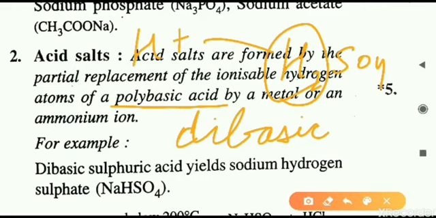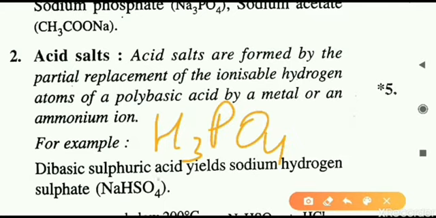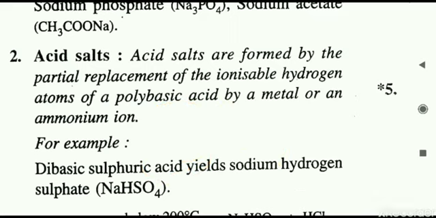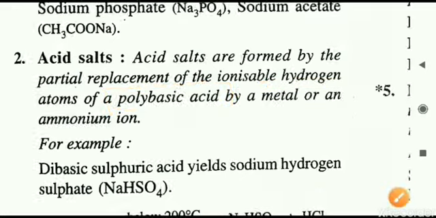So dibasic acids can form acid salt, and tribasic ones too. For a tribasic example we can take H3PO3 or H3PO4. So here also many hydrogens are there that can form acid salts. That is why in the definition this term is mentioned: the hydrogen which is replaced, for the partial replacement, should be from a polybasic acid. Monobasic acids cannot form acid salts. So that is all about the second type of salt.